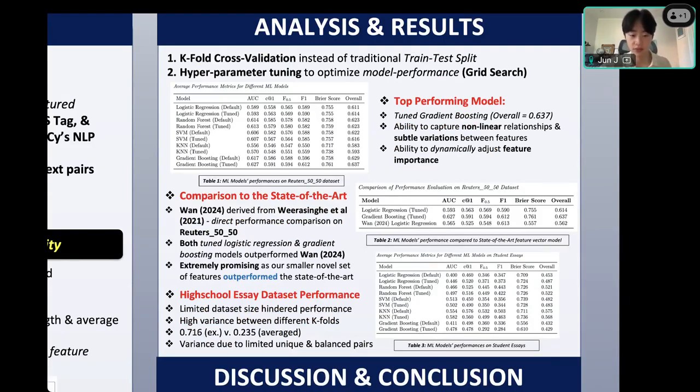And this is extremely promising because it shows that my smaller novel set of writing style features ended up outperforming the state-of-the-art more complex features, which shows that analyzing the nuances in someone's writing style is actually more indicative of whether someone was being academically dishonest. This shows very promising results for the future if anyone wants to use my feature set to improve upon their existing models.